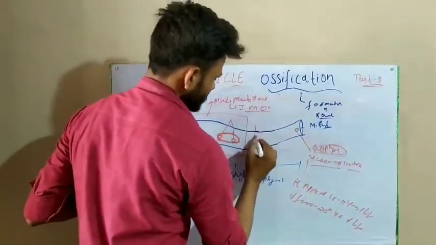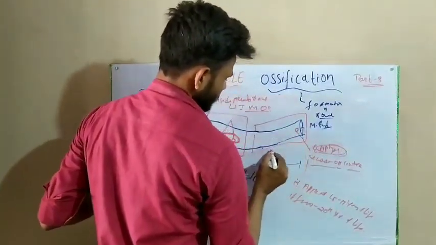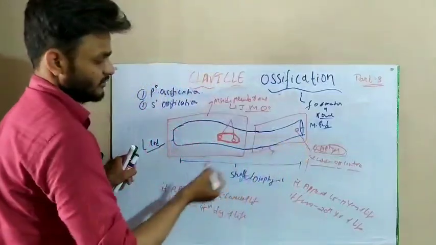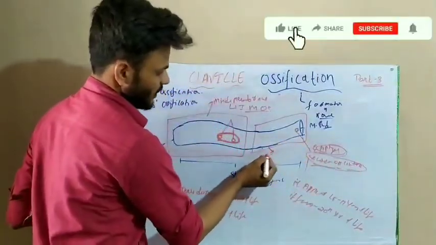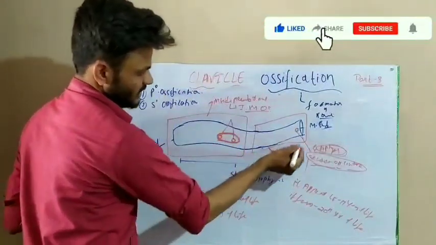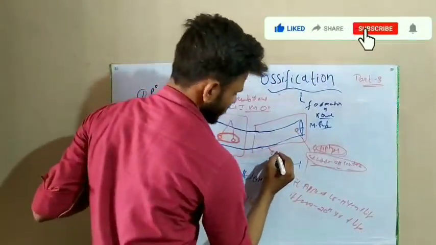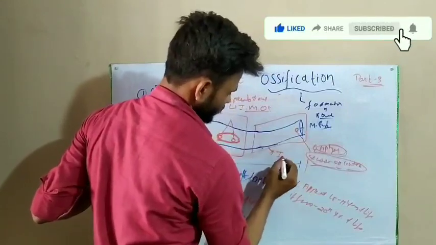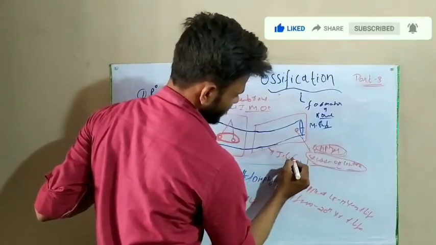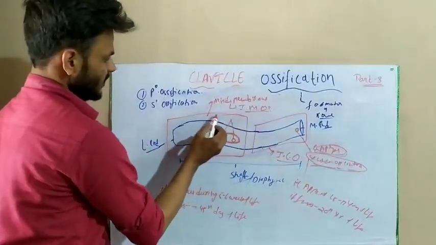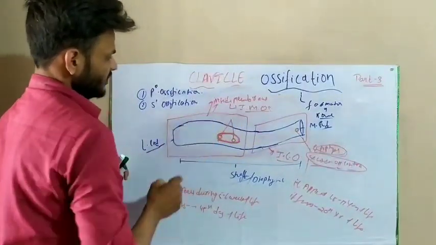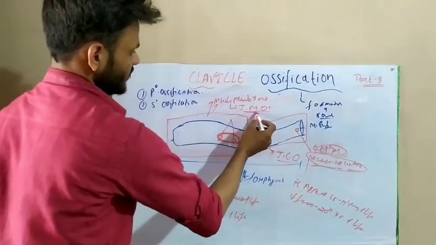And this is our medial part, where the secondary ossification is present. This medial part is formed inside the cartilage. That's why it is called intracartilaginous ossification.